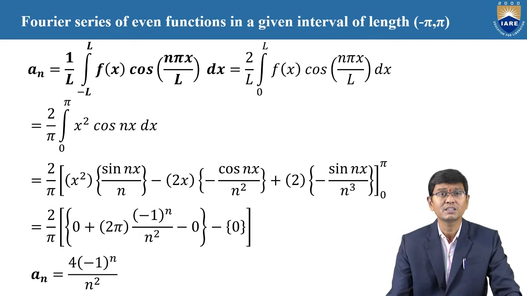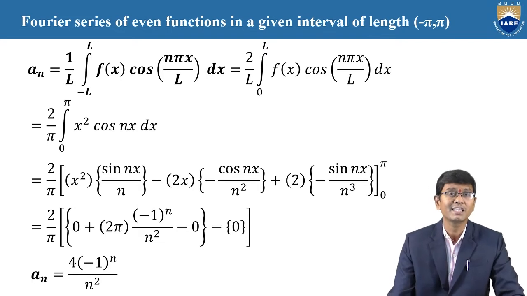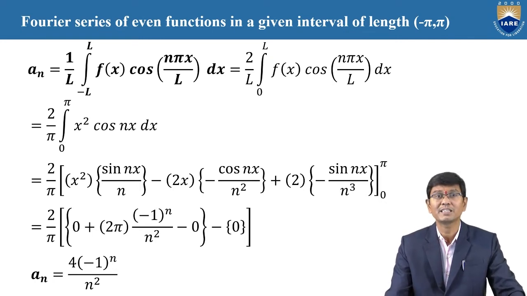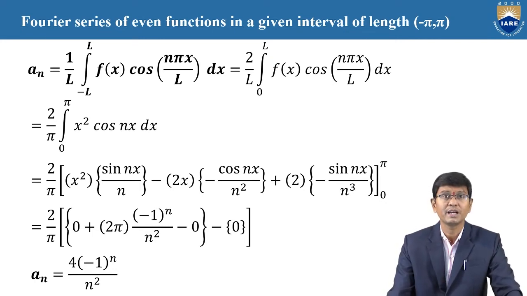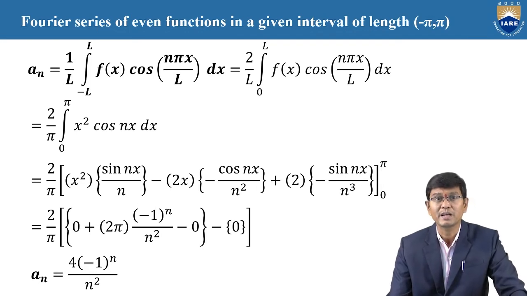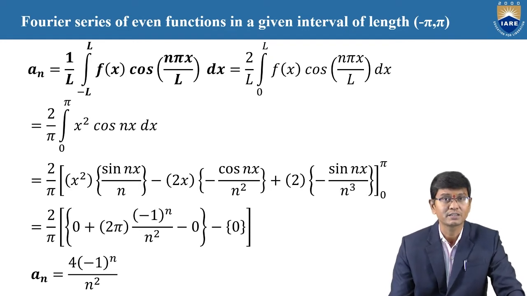Now we need to find the an value. As we know the formula, an is 1 by L integration from minus L to L of f of x into cos n pi x by L into dx. Here L is equal to pi and f of x equal to x square. Therefore, by using the properties, 1 by L is changed to 2 by L, integration 0 to L, of f of x into cos n pi x by L into dx.